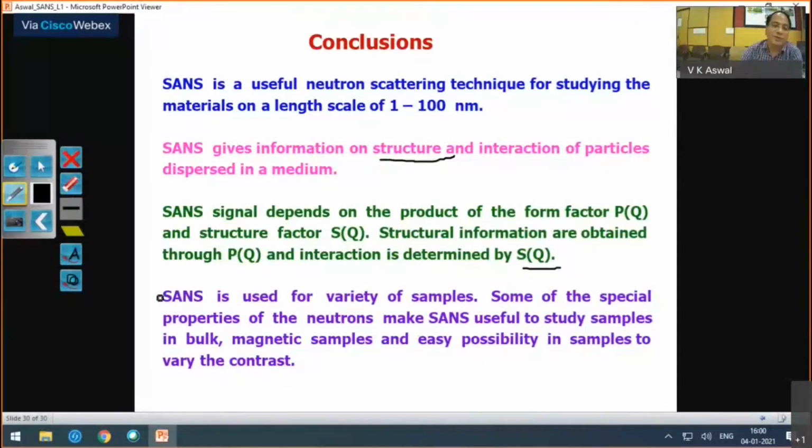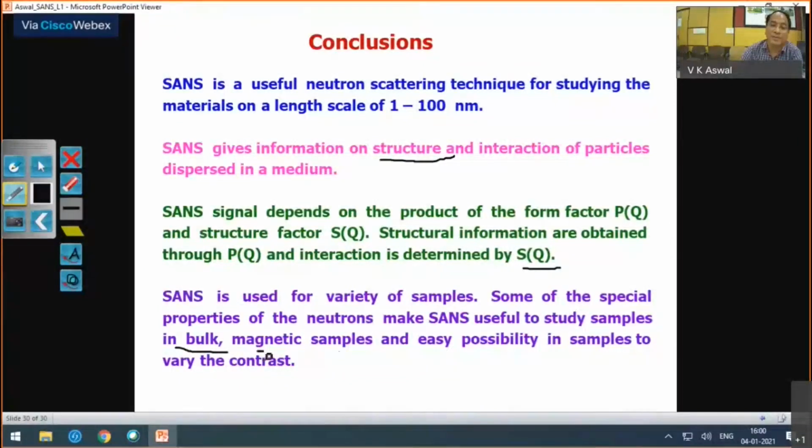And then why should you use it? Many times people are using other techniques like microscopy or even light scattering. You can use SANS for a variety of samples, which you will learn in coming lectures. And there are some unique properties of neutrons which make it useful to study samples in bulk. So this is a good thing.